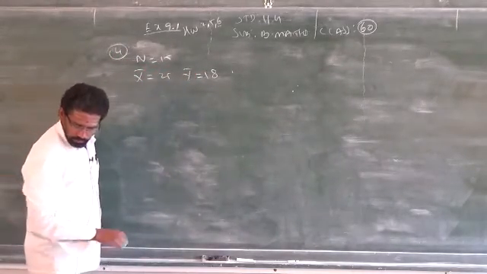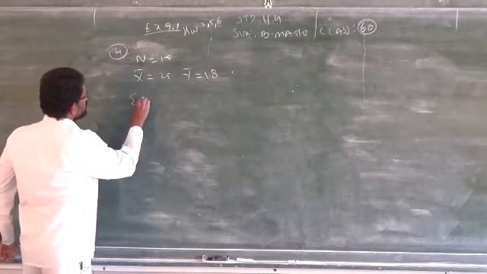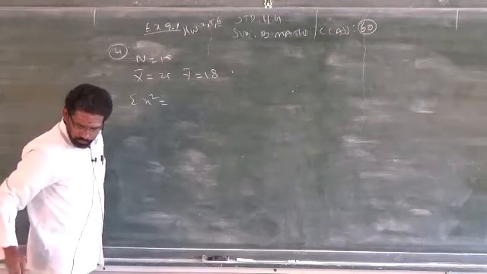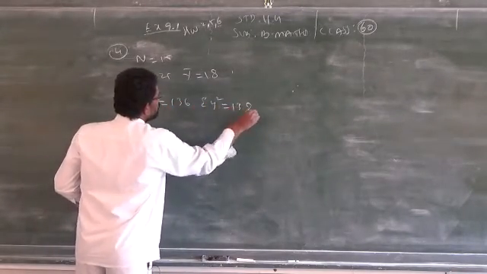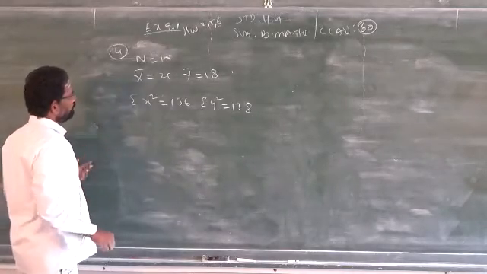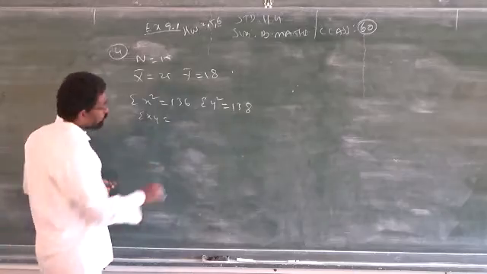First formula. Then the sum of the squares of deviation from the arithmetic mean, summation x square is 136, summation y square is 138. Then summation xy is also given in the last line, 122.